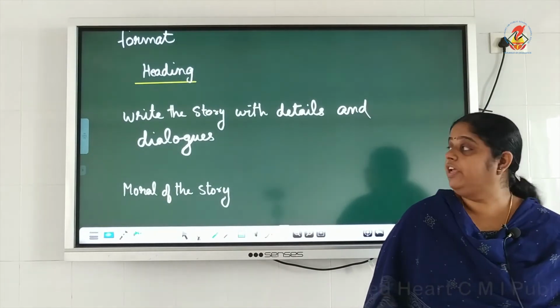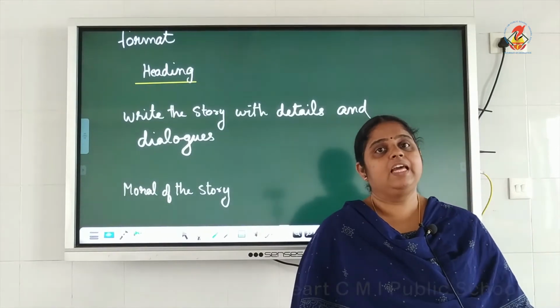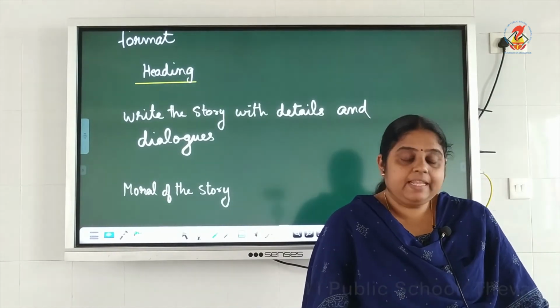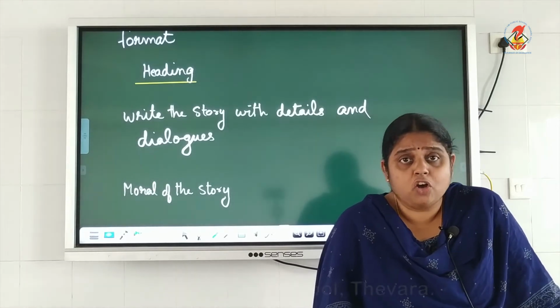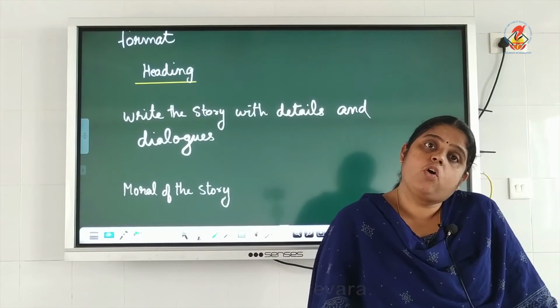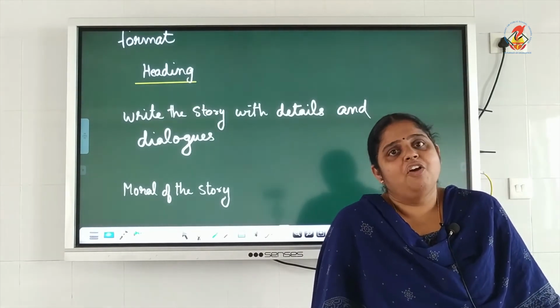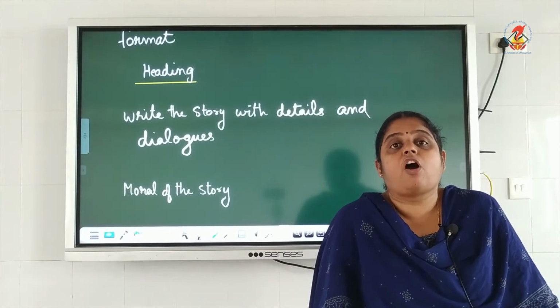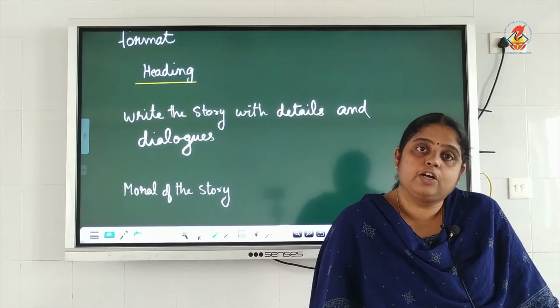See, so when you write the story, how can you write it? You gave the heading, The Greedy Dog. Then, once upon a time, there was a dog. The name of the dog was Ronnie, or you give any other name, Jackie, whatever name, because the name of the dog is not mentioned. So you can give any suitable name for your dog.